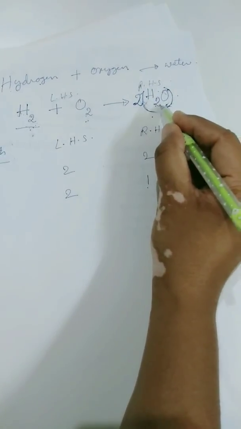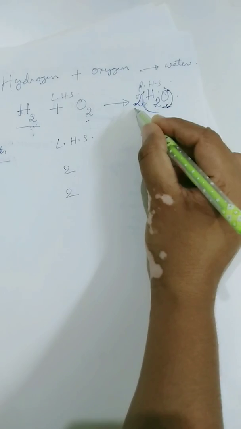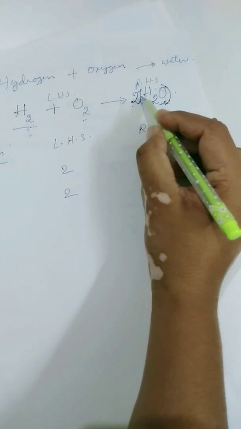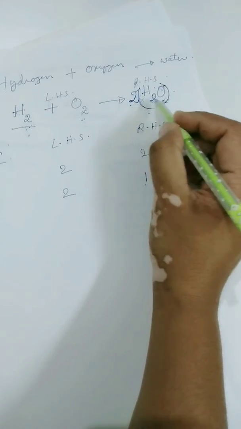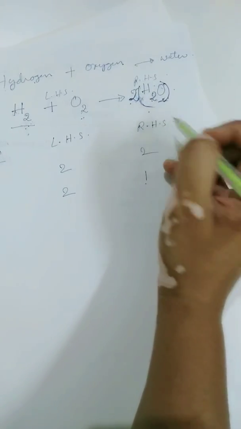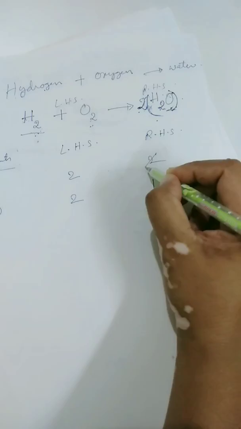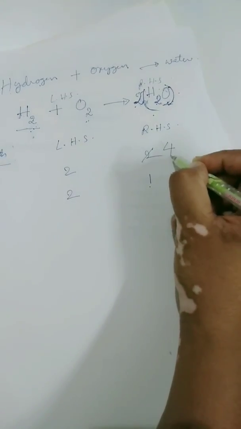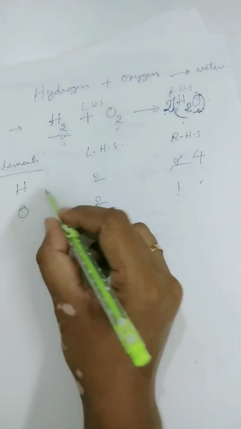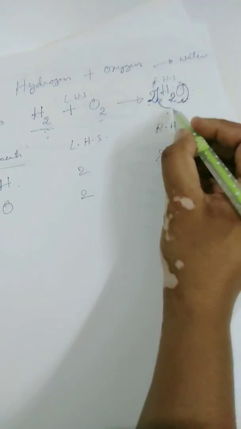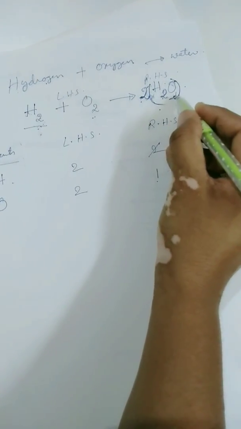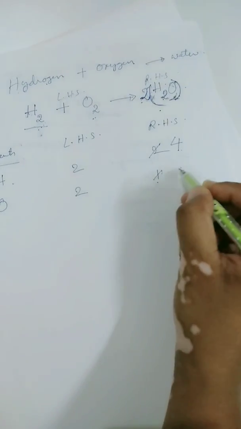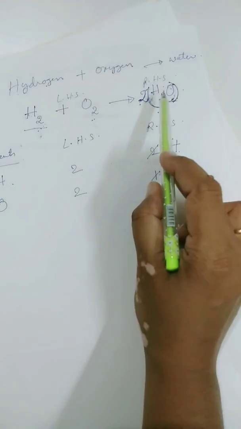You have to multiply the subscript with the coefficient, because one molecule contains 2 atoms of hydrogen. 2 molecules contain 2 into 2, that is 4 atoms of hydrogen. So the number of hydrogen atoms on the right hand side becomes 4 now, and for oxygen the subscript is 1, so 2 into 1, that is 2 atoms of oxygen.